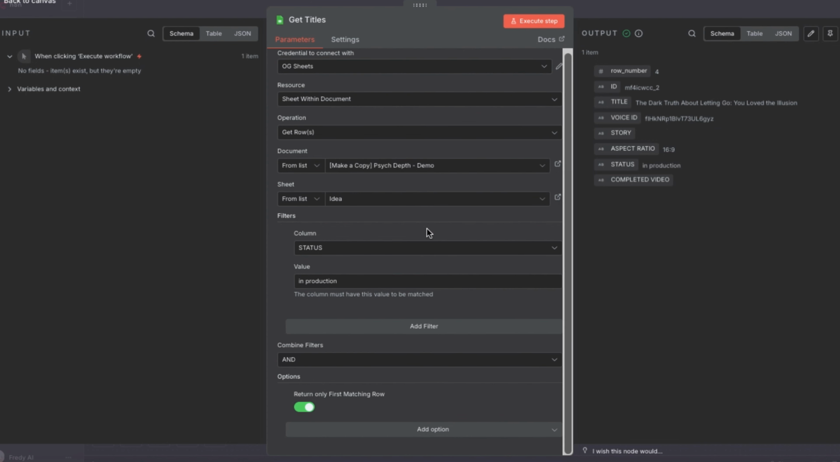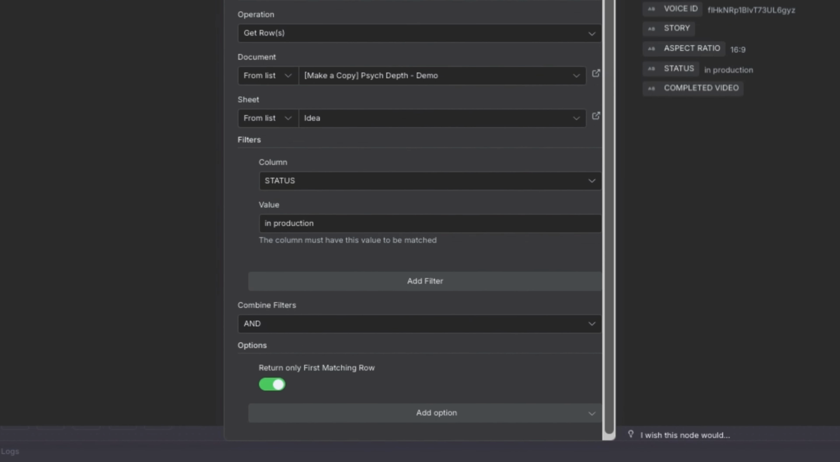If we go back to our Google Sheet node, you'll see that the only filter we have here is status, which checks whether the status column has in production. You'll see later in this video that when the automation is complete, it will be marked as done. So this row will be auto-skipped the next time the automation runs.